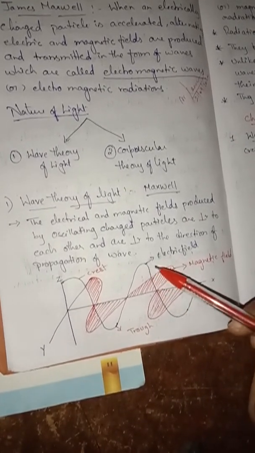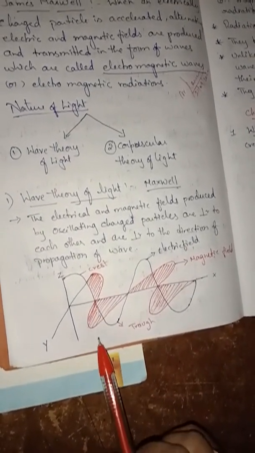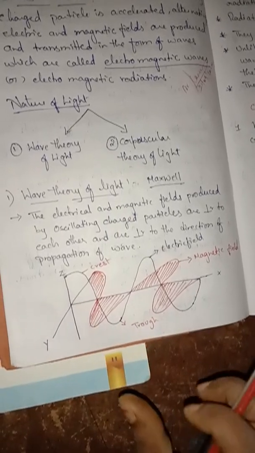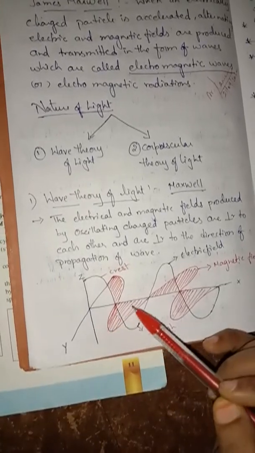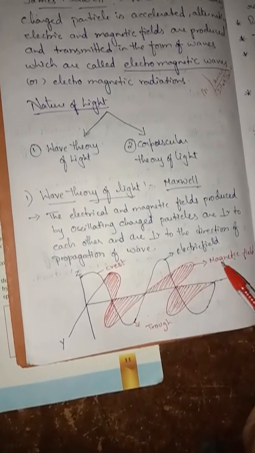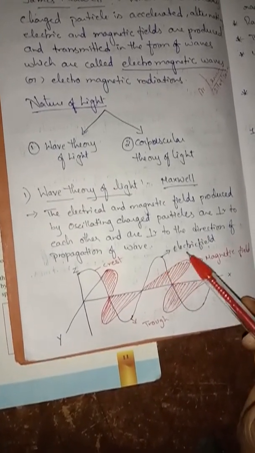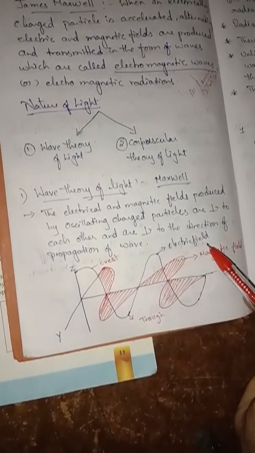Here the vertical component of the wave indicates the change in the strength of the electric field, and the horizontal component of the wave indicates the change in strength of the magnetic field. You can clearly see the red marked one is the magnetic field and this blue one is the electric field.